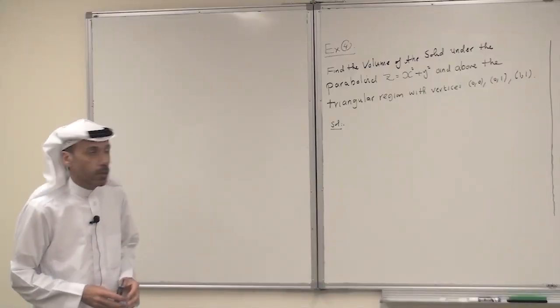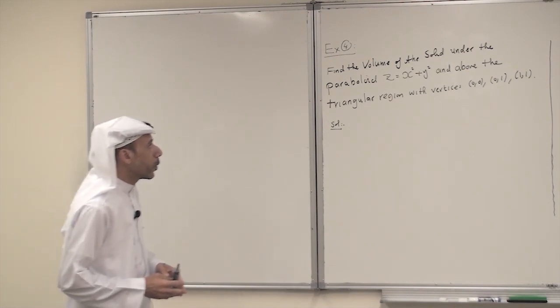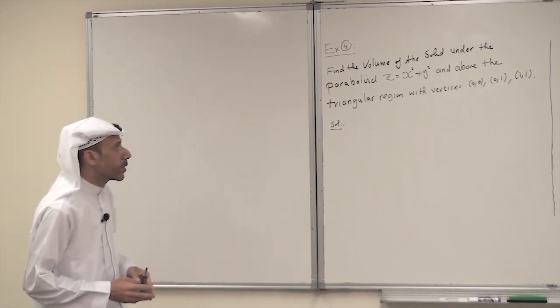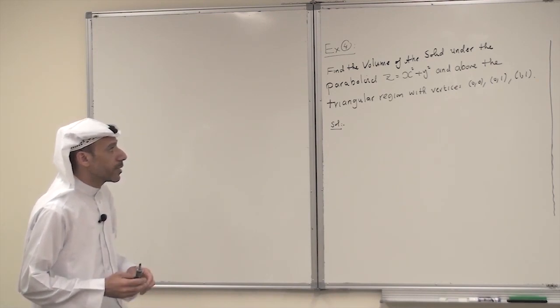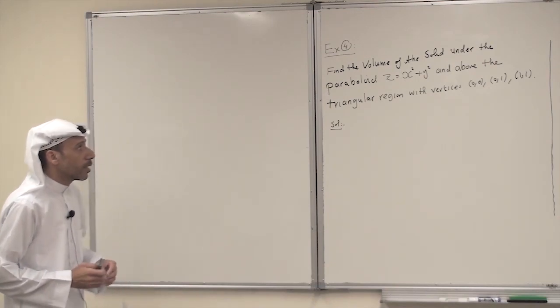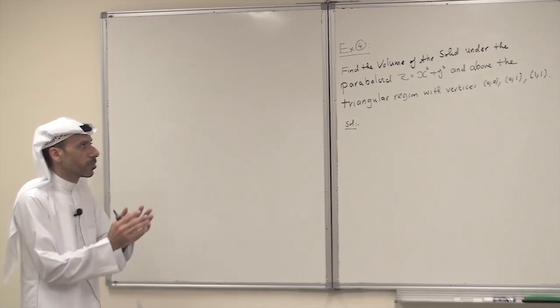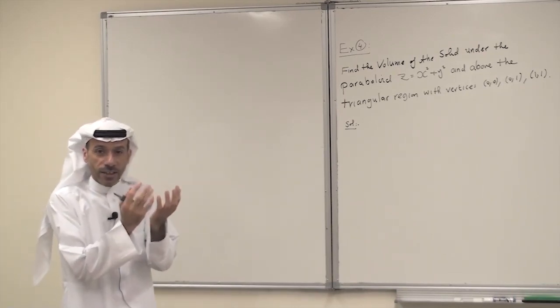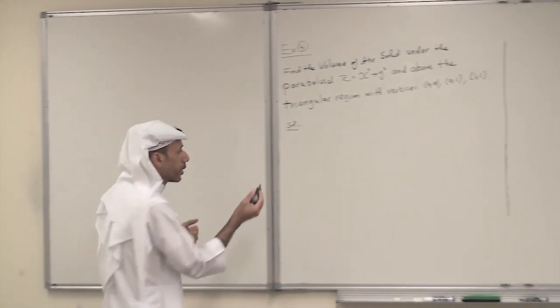Let's consider the following problem. Find the volume of the solid under the paraboloid z equals x squared plus y squared and above the triangular region with vertices (0,0), (0,1) and (1,1). So it is an application problem. It is a volume problem, so it is better to just visualize the solid. Let's try to sketch the solid here.